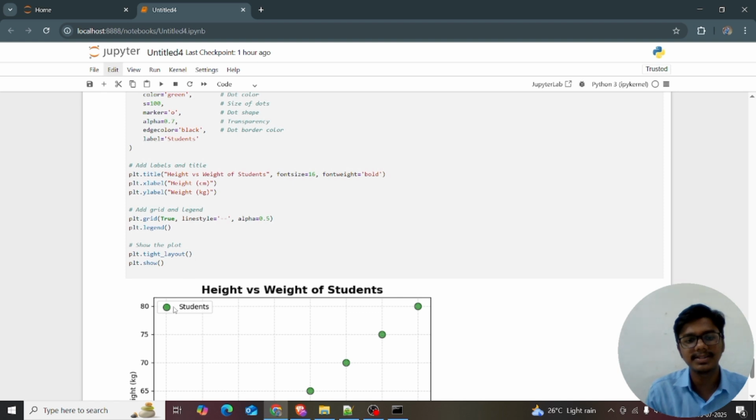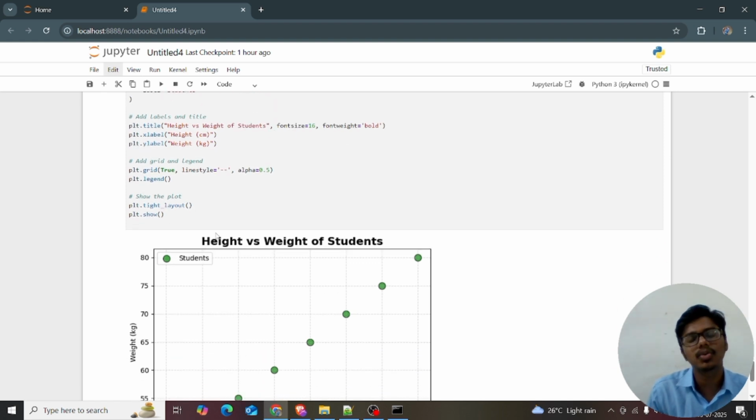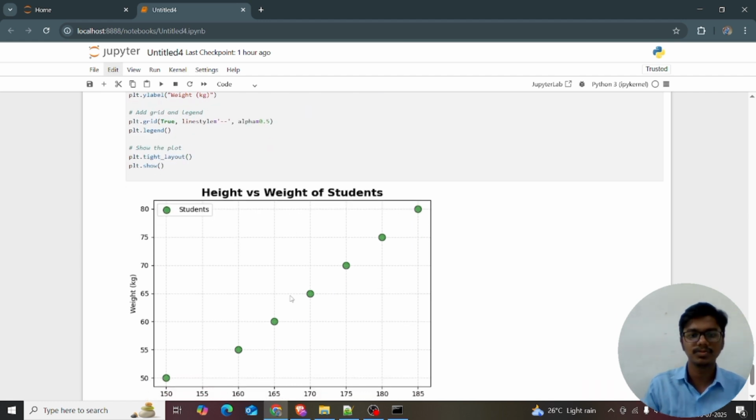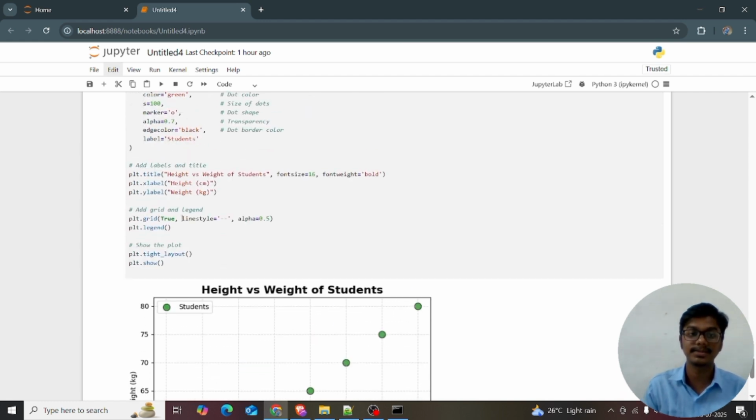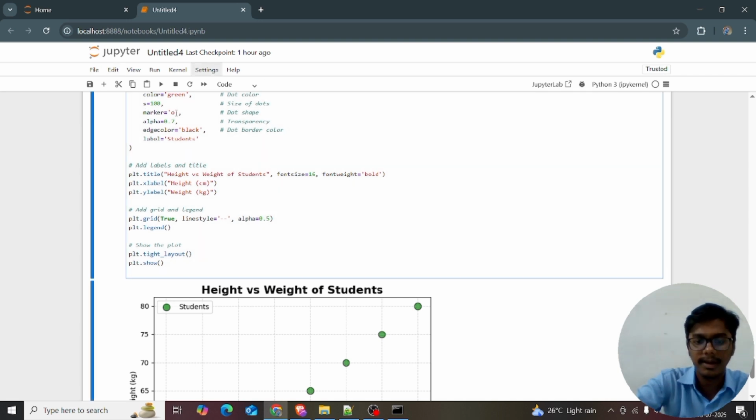plt.legend means this is the legend, and I want to show the legend. And I want to show the plot, so plt.tight_layout and plt.show. So this is the size of 100. I'm giving the size s equal to 100, the size of the plot markers, and marker equal to o. You can play with it, as I told.